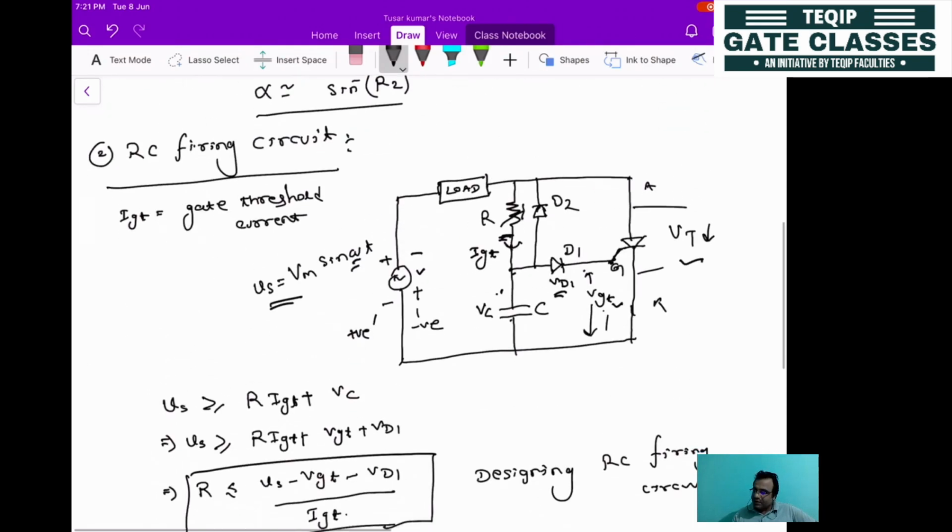In the negative half cycle, with this polarity, negative here, positive here, current flows in this path. So what is the path? Current can flow through this diode, because this resistance value is high. The capacitor may not get charged through this resistor, so the current will be flowing through this diode, and the capacitor will be charged with a polarity of plus here and minus here.